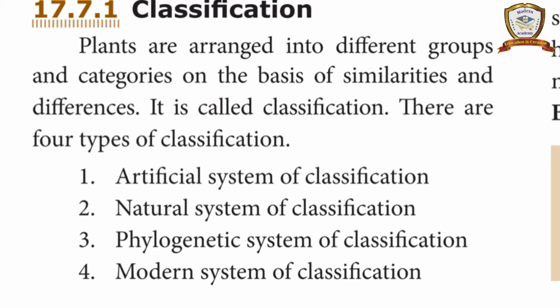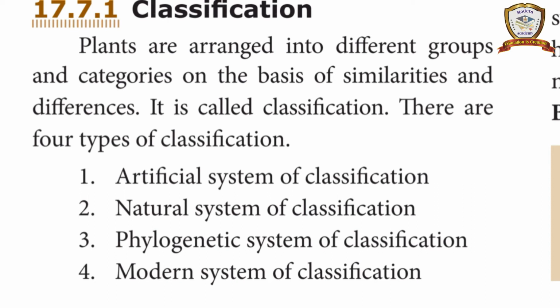Simply, classification means arrangement. There are 4 types of classification: artificial system of classification, natural system of classification, phylogenetic system of classification, and modern system of classification.